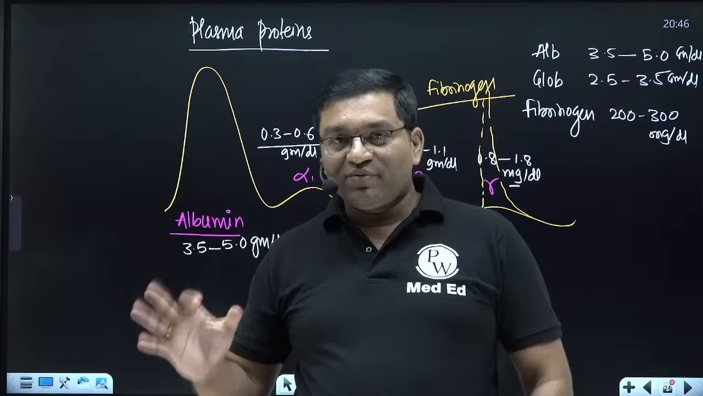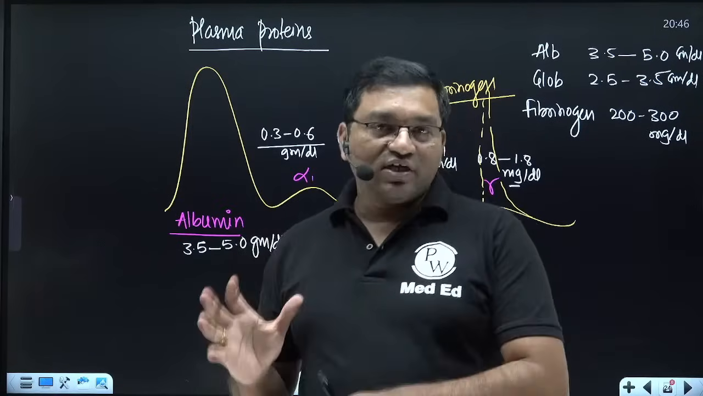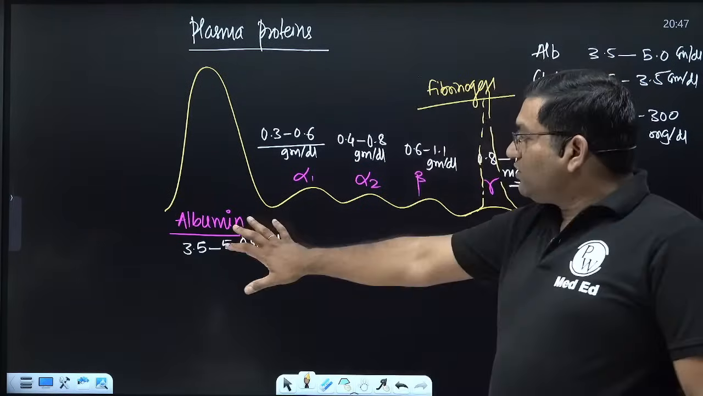Plasma में fibrinogen present रहता, सीरम में वो present नहीं रहता, वो clot formation में utilize हो जाता, इसलिए वो सीरम में नहीं रहता. So you will get these type of bands.